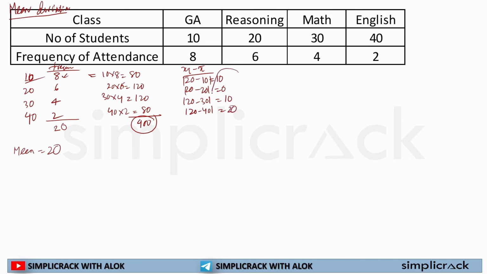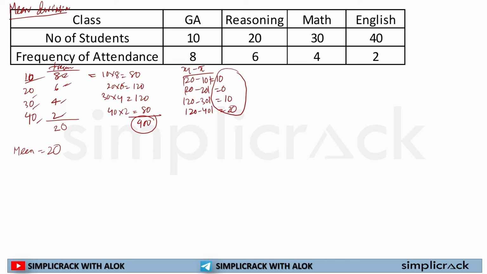Now this is only for a single observation, but there are 8 observations for 10, 6 observations for 20, 4 observations for 30, and 2 observations for 40. So these differences will be calculated 8 times for 10, 6 times for 20, 4 times for 30 and 2 times for 40.